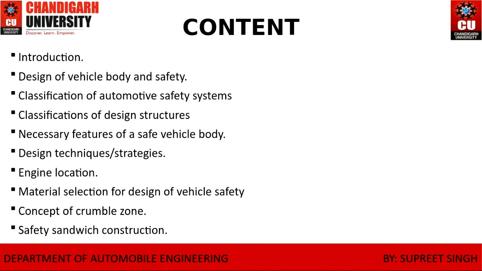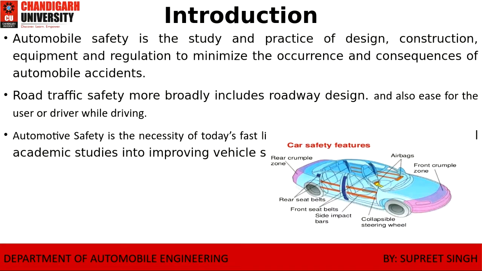This includes the material in order to provide the safety to the passengers. So let us introduce the subject.